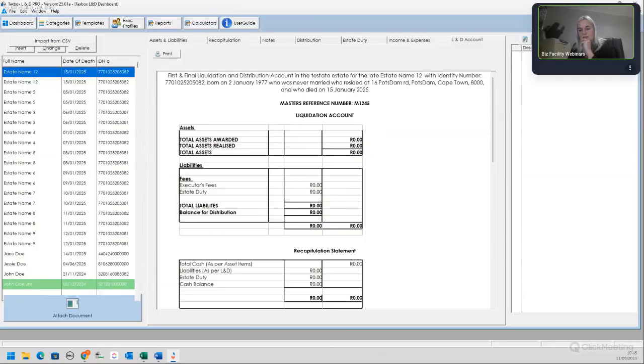Then there is a question: does the program calculate the master's fees? Not at the moment. Pretty basic calculations. We felt we're going to focus on the more complex calculations. Master's office calculations are, how can I say, repetitive and stuck in your head. But yes, these are actually very nice suggestions.